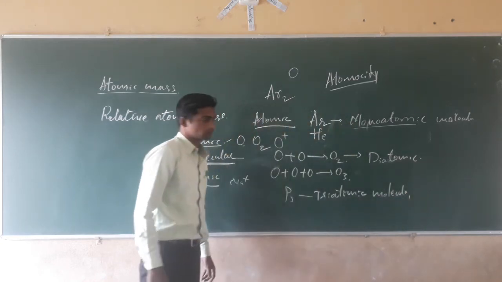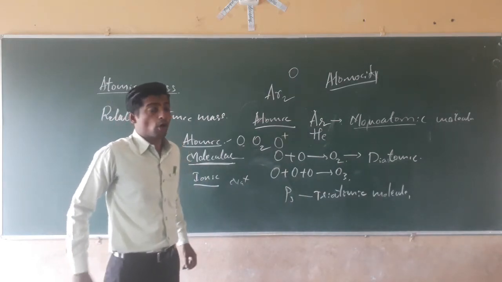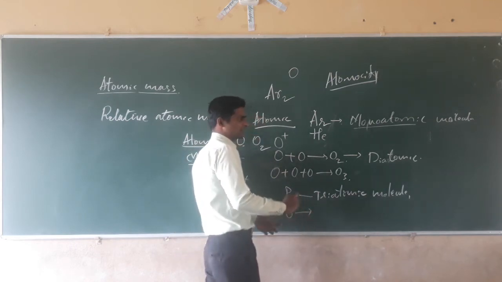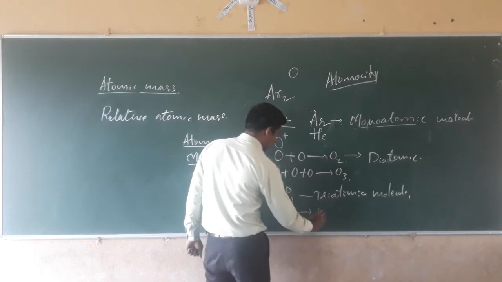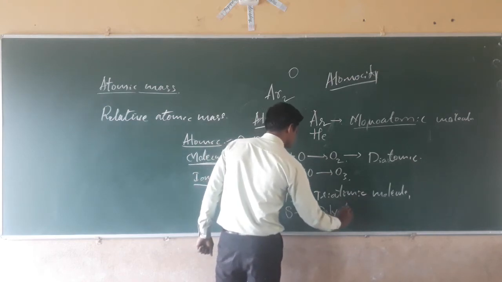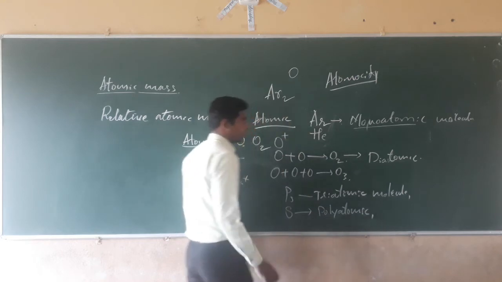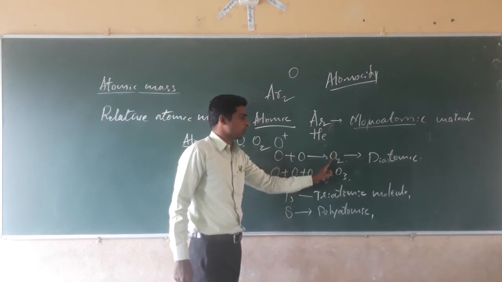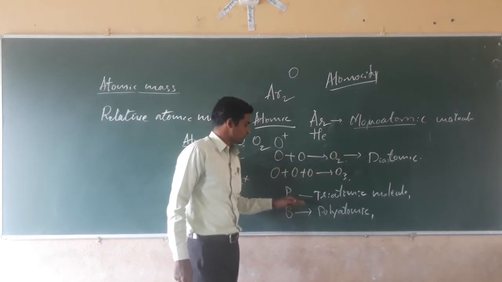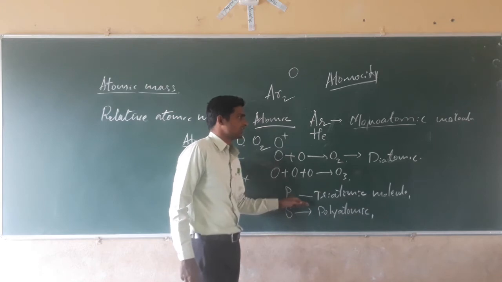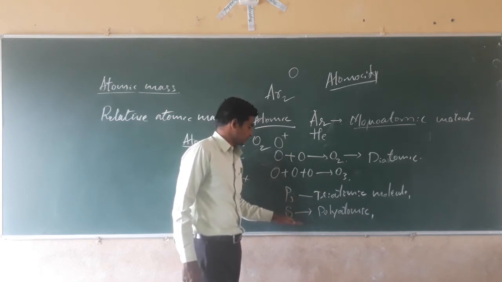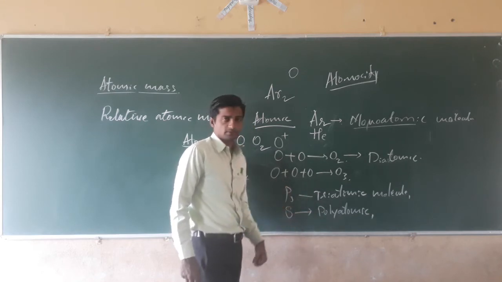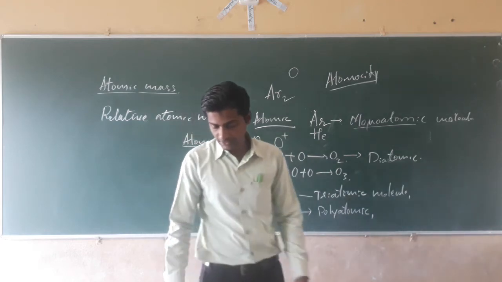Sulfur is a polyatomic molecule. A number of sulfur atoms combine to form a molecule, and that is polyatomic. Monoatomic means a single atom is present. Diatomic means oxygen, which contains two atoms. Triatomic means phosphorus, which contains three atoms. Then sulfur is polyatomic: more than three atoms are combined to form a polyatomic molecule.